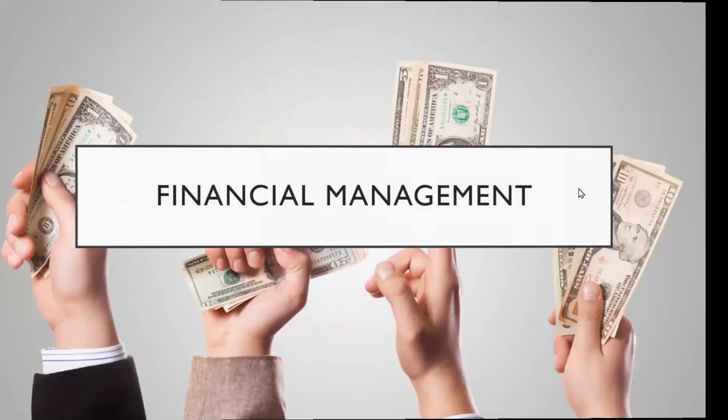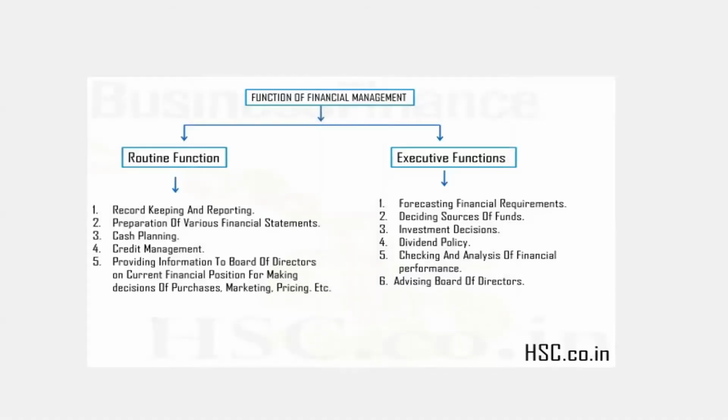So I was talking about functions of financial management. In routine function, it is also known as incidental functions. And this includes record keeping and reporting, and also the preparation of various financial statements, as I stated before. And it includes the cash planning and also the credit management.